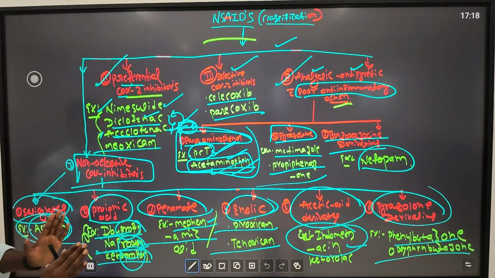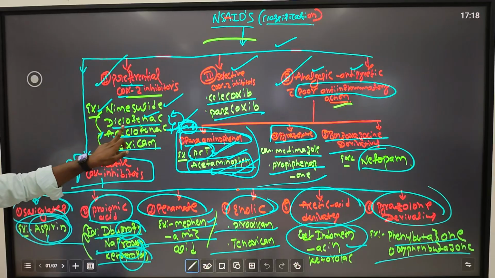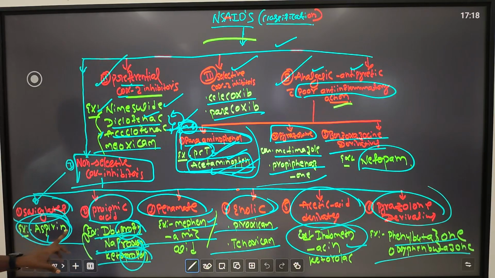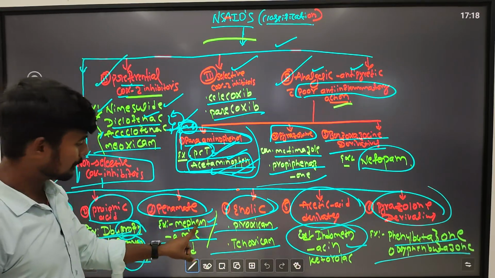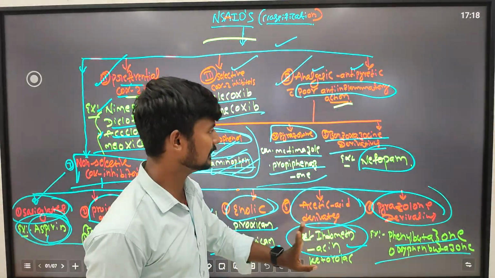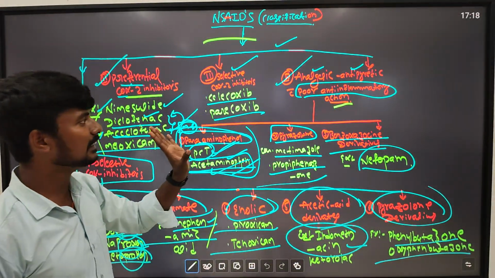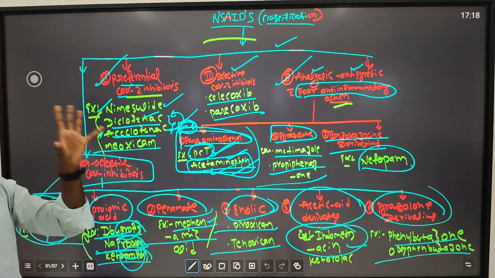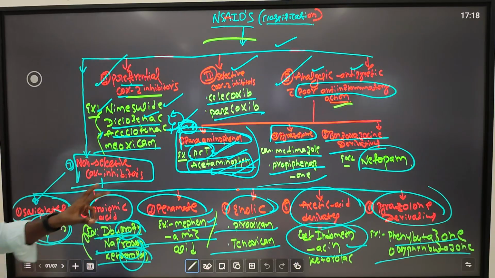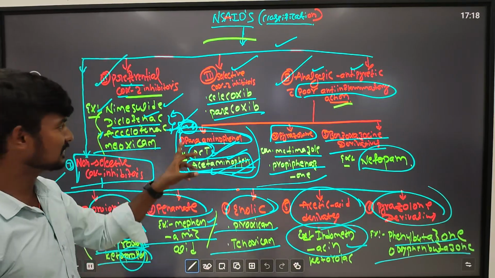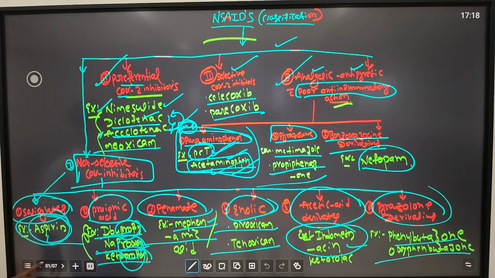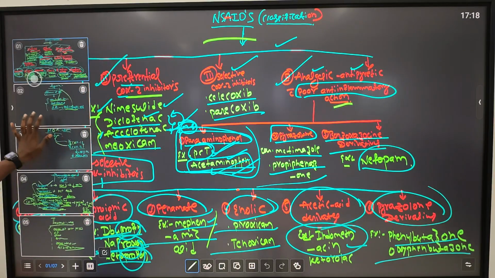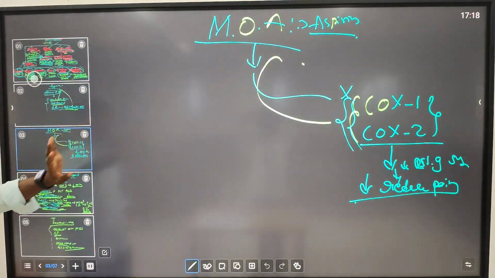The important drugs we have to see here are nimesulide, diclofenac, aceclofenac, aspirin, ibuprofen, naproxen, mefenamic acid, indomethacin, and nefopam. These are the main drugs we can see. Okay, and also PCT, paracetamol and acetaminophen. These are the main drugs in the clinical side. And then we saw the mechanism of action of aspirin.